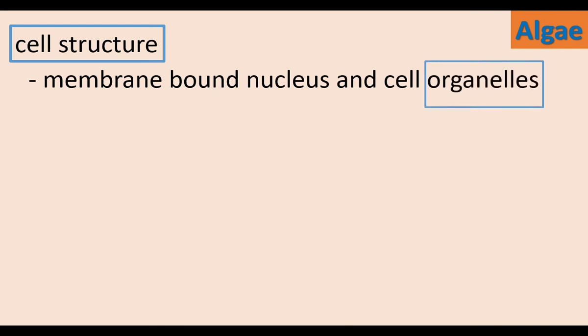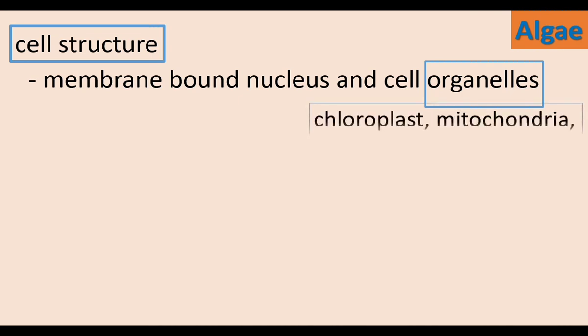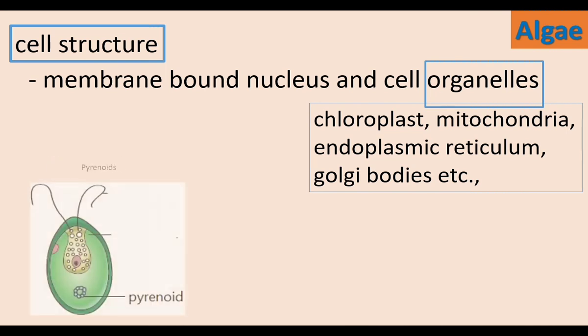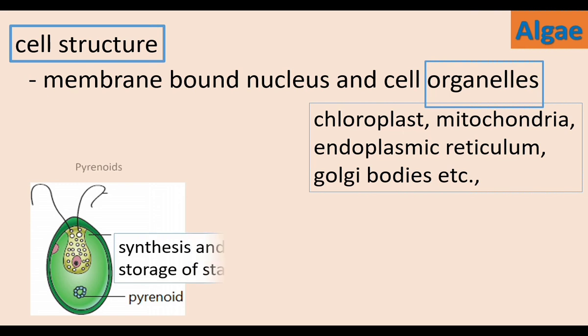Membrane-bound nucleus and cell organelles are found in algae. Except blue-green algae, others are eukaryotes. They have organelles such as chloroplast, mitochondria, endoplasmic reticulum and Golgi bodies. Algae have pyrenoids. Pyrenoids are the storage areas of starch. The pyrenoid synthesizes and stores starch.